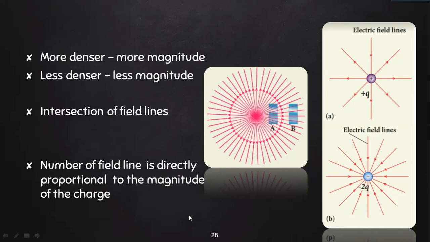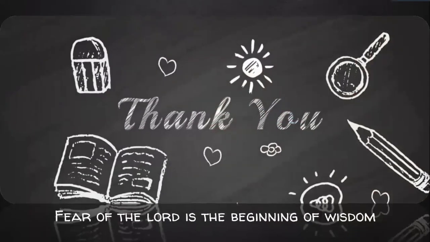So what happens here is the number of field lines is directly proportional to the magnitude of the charge. The more the magnitude, the more the number of field lines that we have. So we'll stop with this.